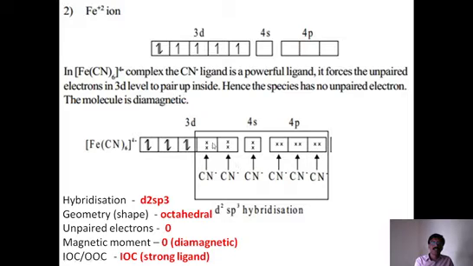Now these are the empty orbitals. Actually, these are empty orbitals: 1, 2, 3, 4, 5, 6. So 6 empty orbitals undergo D2sp3 hybridization, and due to this hybridization, 6 hybrid orbitals are formed. Each cyanide is the ligand. Each cyanide has one electron pair, that means a filled orbital, and it is giving that pair of electrons into this empty hybrid orbital of iron.